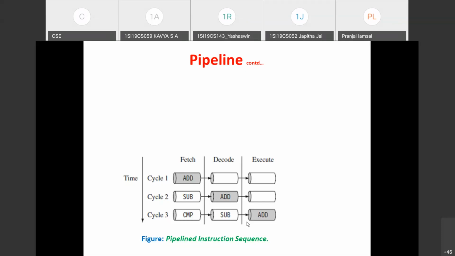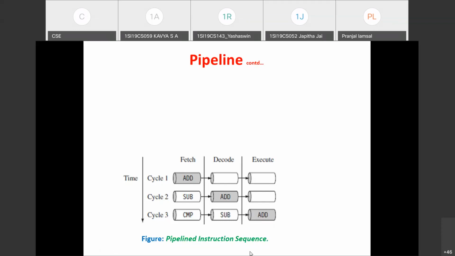Whereas here, if you consider this 3-stage pipeline, for executing the first instruction, it may take 3 cycles. As you are seeing in this diagram, add instruction is being executed, which takes 3 cycles. But what about the next instructions? How many cycles is it taking for executing sub instruction? Can you tell? Sub, compare, how many cycles is it taking to execute the rest of the instructions in ARM?